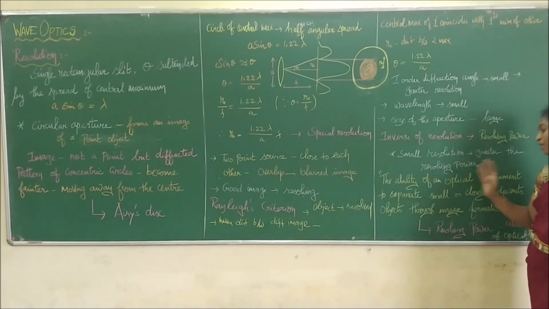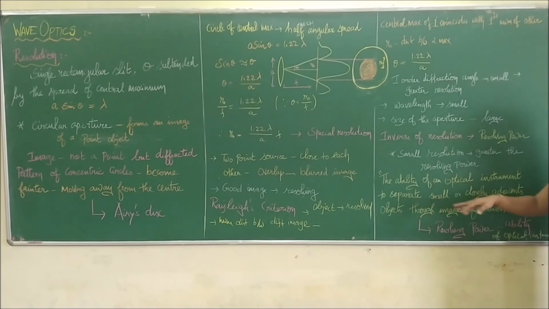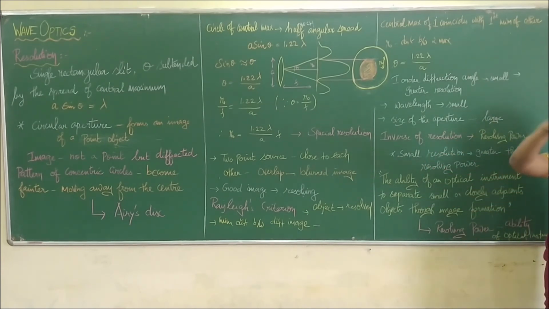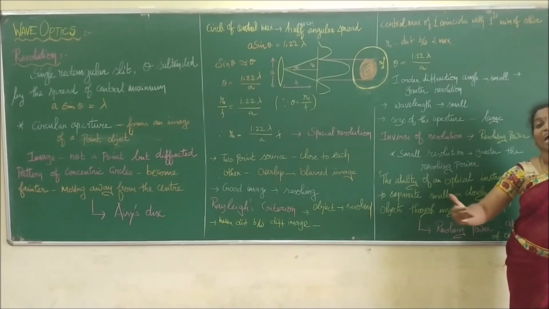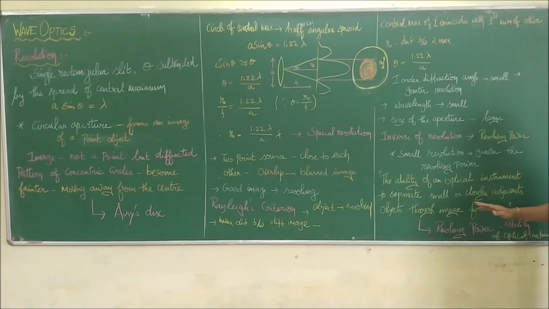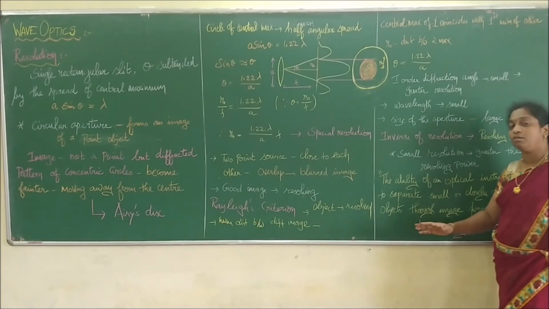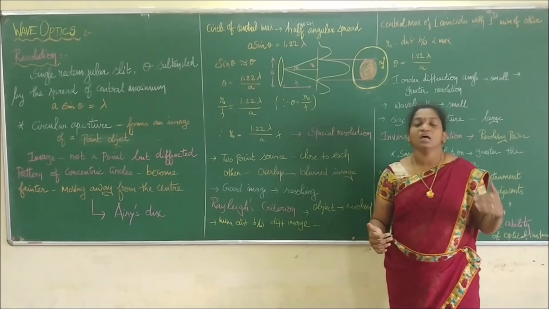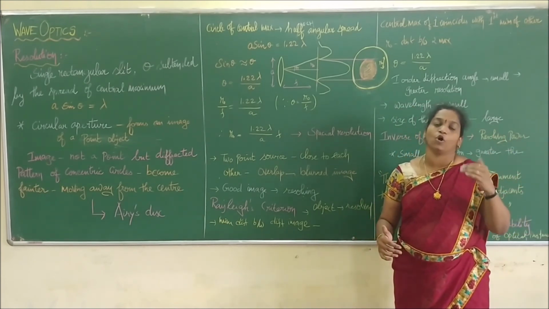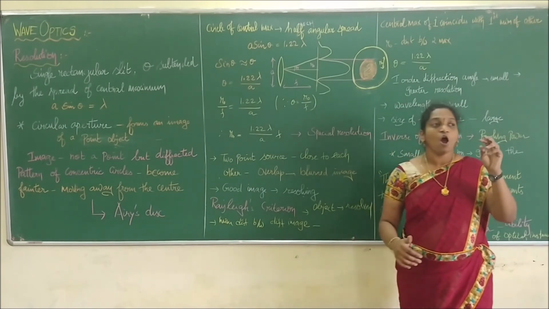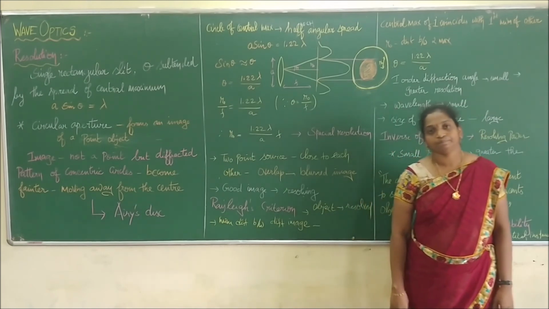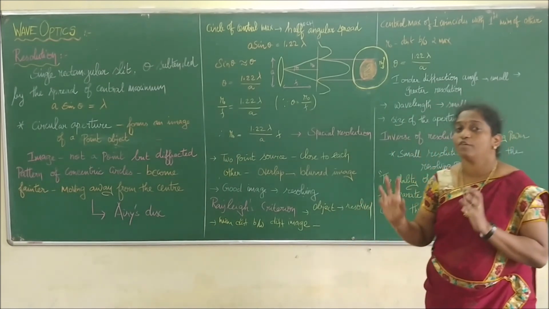So it is the ability of an optical instrument to separate closely packed, adjacent objects to a larger distance so that all the details can be clearly viewed. We call that resolving power. It is how we judge cameras, microscopes, telescopes: how minutely they can resolve to view a point clearly. That is one of the best features of diffraction.